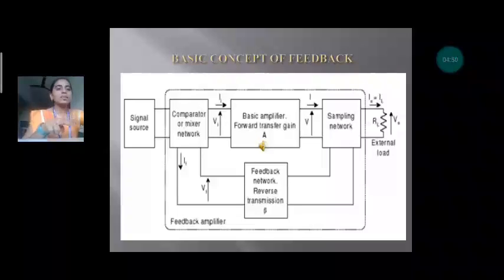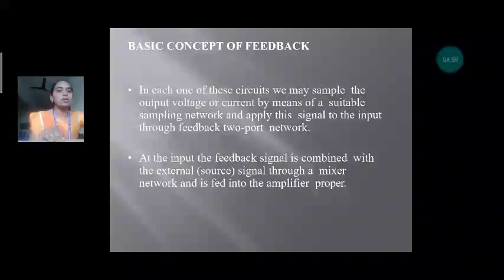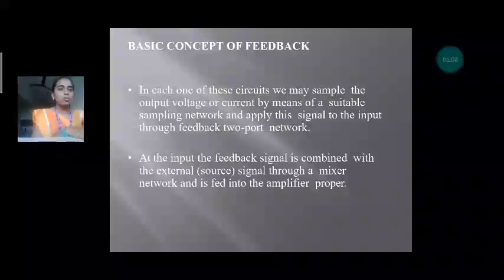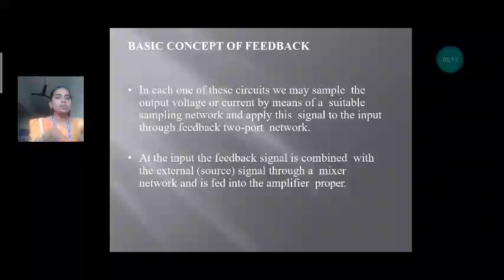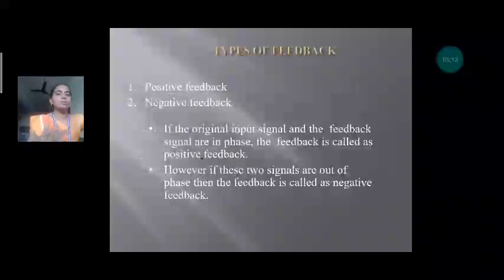The sampled signal is fed back through the reverse transmission to the mixing or comparator network. So there is an input side and an output side, and the output side is fed back to the input network and the source by using the comparator or mixing circuit. This is the feedback concept.